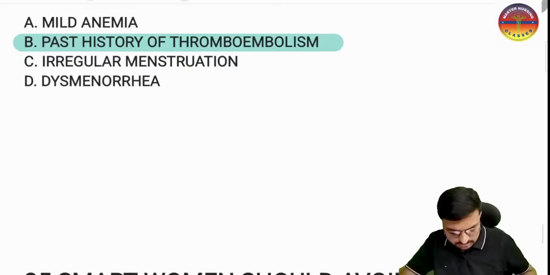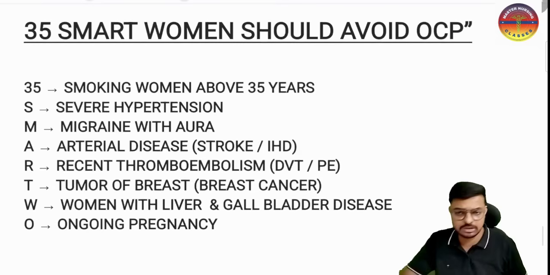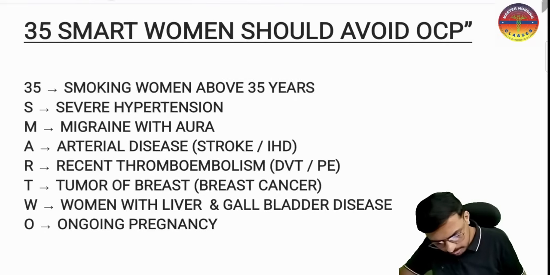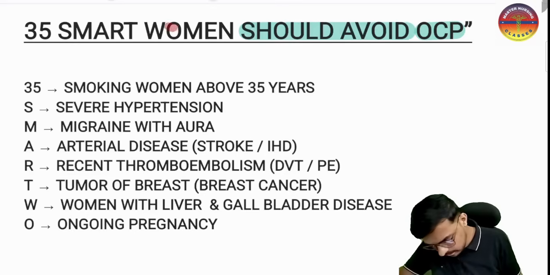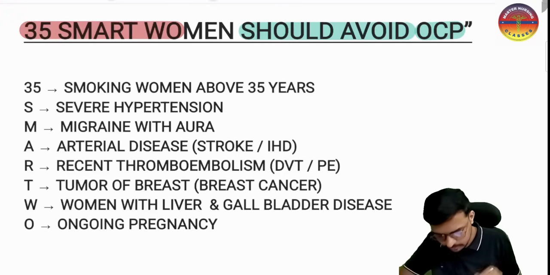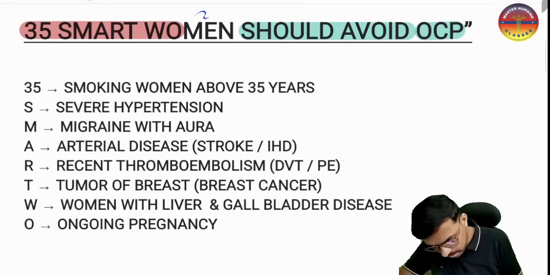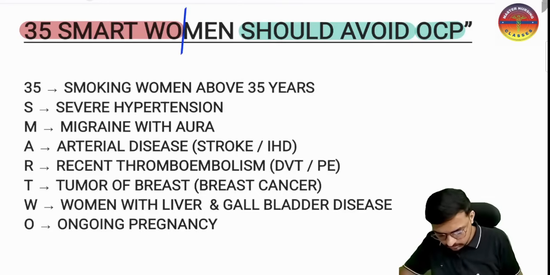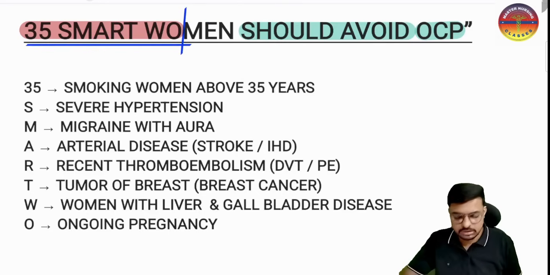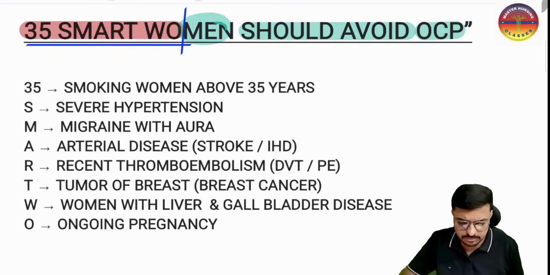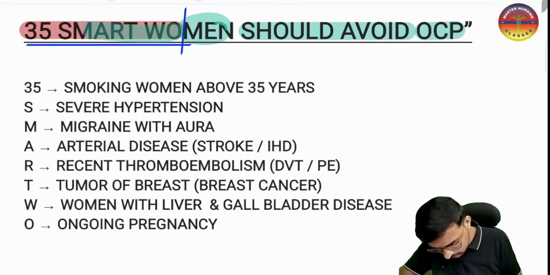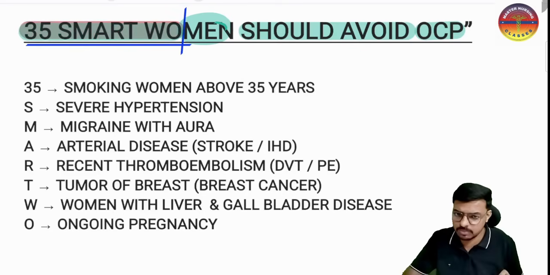That's the next concept. How do we remember the whole thing? Remember where the oral combined pills are absolutely contraindicated, where you should avoid the OCPs. You have to avoid the OCP with "35 SMART O". You have to avoid the OCP in a woman who is having the 35 SMART O. In a man it is not useful; why would men take the OCP? Men will not take the OCP.